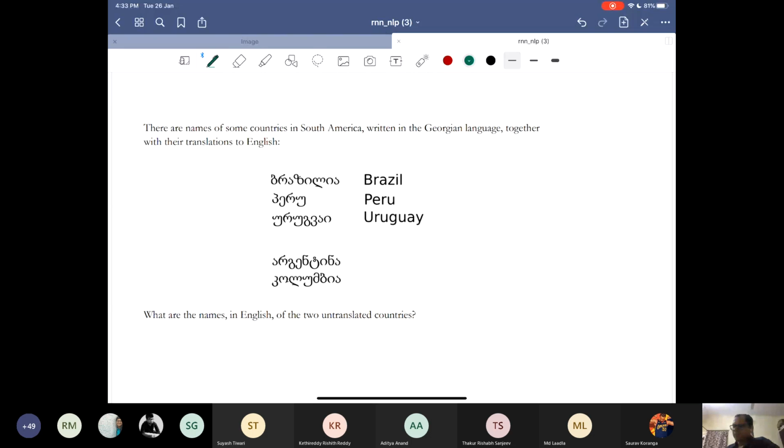What happens in transliteration? So think about a language. This is the Georgian language. This is how you're writing the names of the countries. This is for Peru, this is for Uruguay, this is for Brazil. You're writing in this language. Now you have to tell what these two countries are in English.